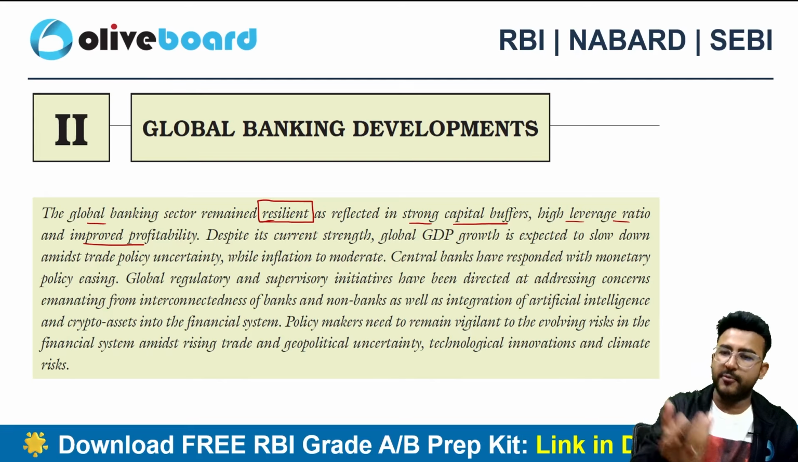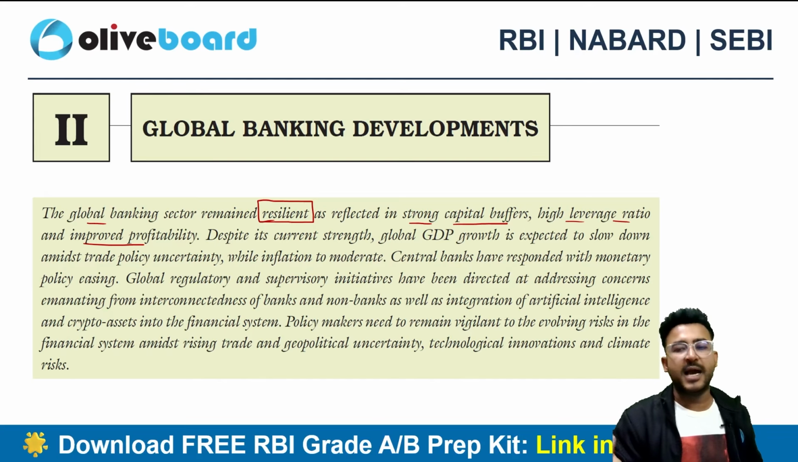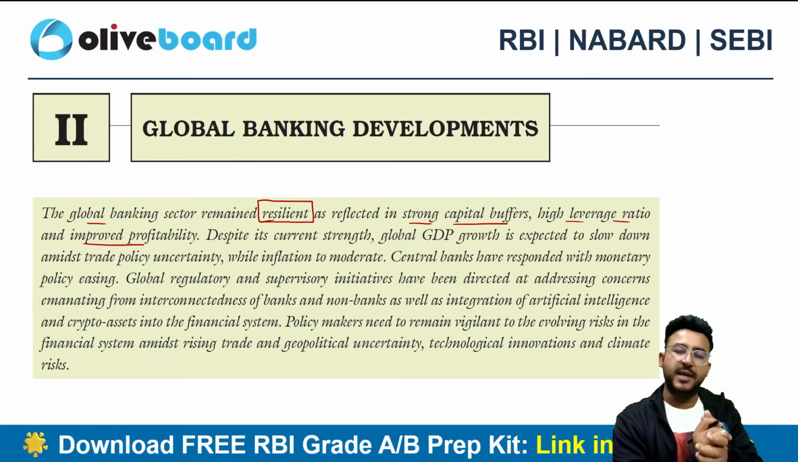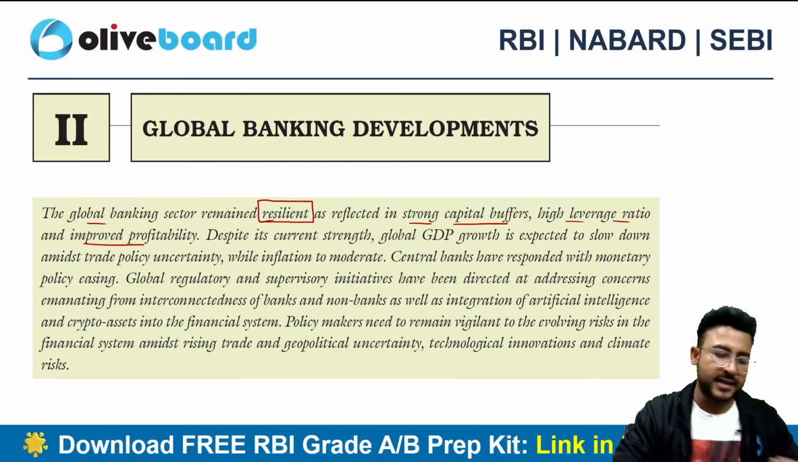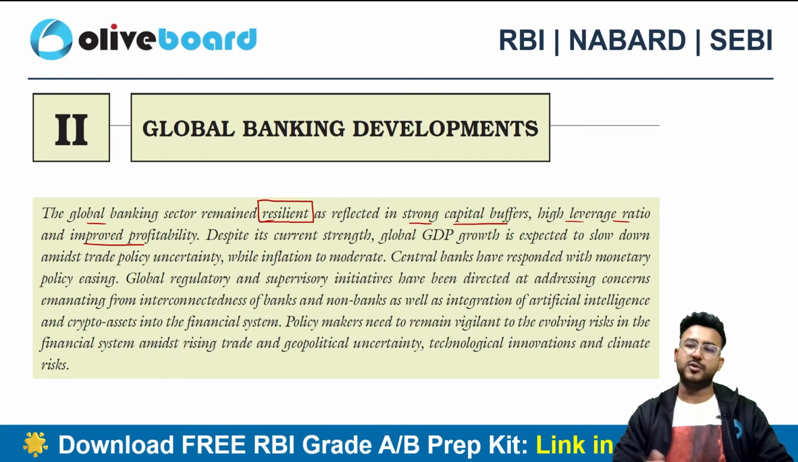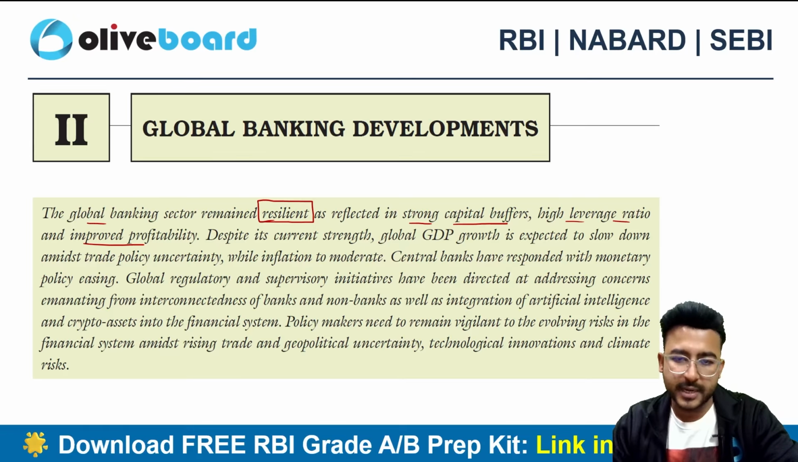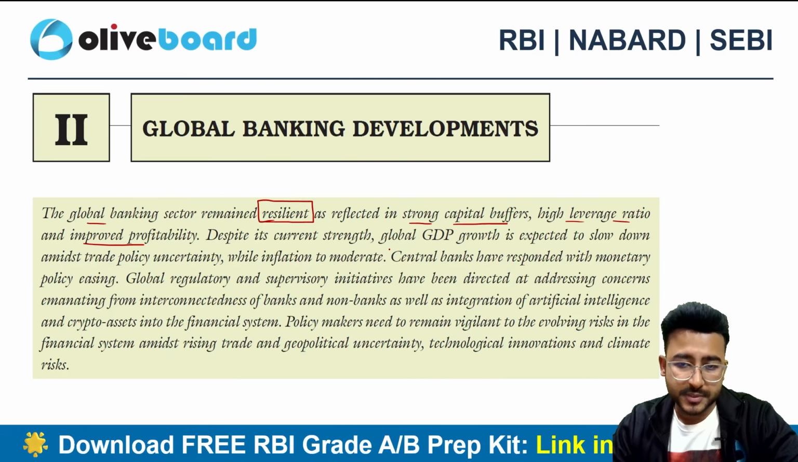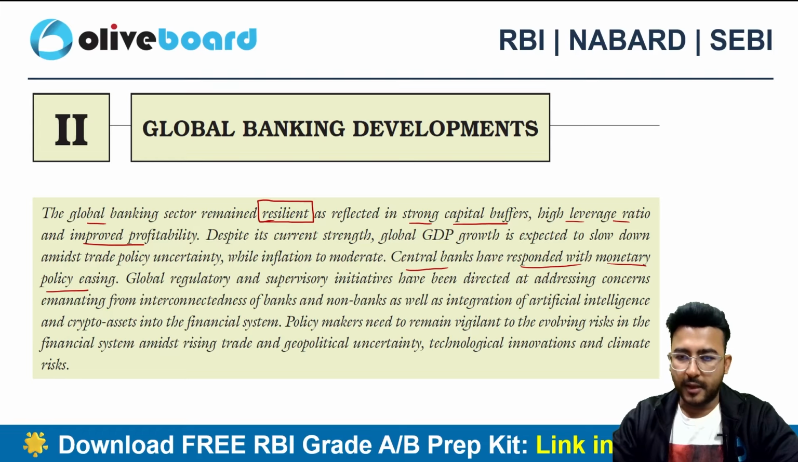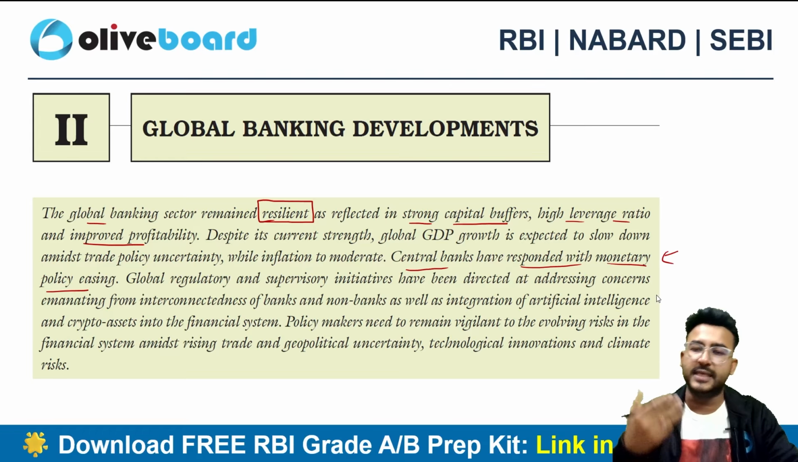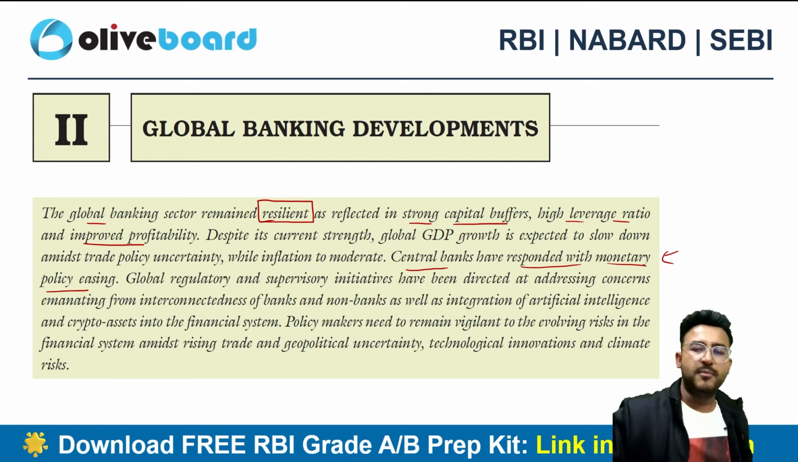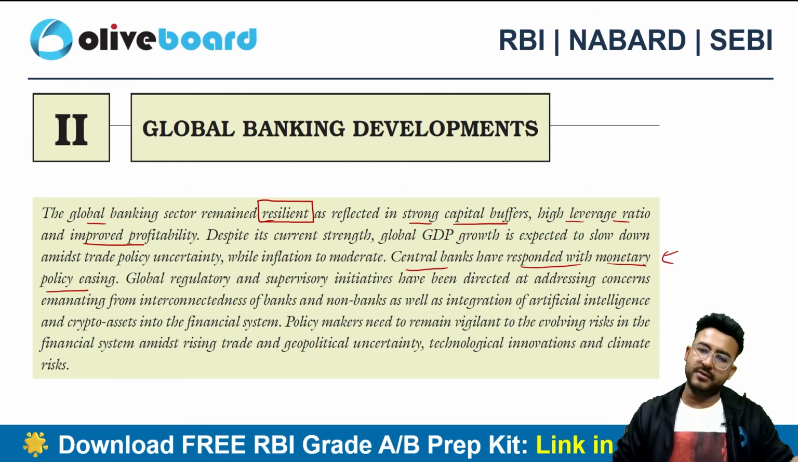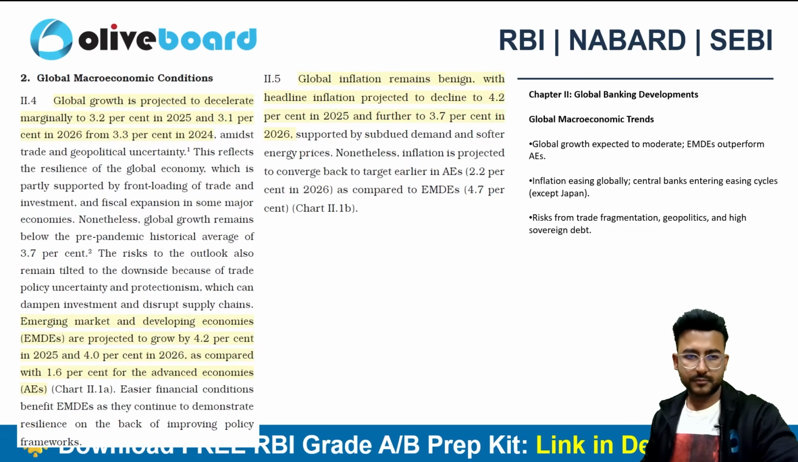Even if I talk about liquidity coverage ratio, PCR, CRAR, it's not that we are just maintaining these ratios. The Indian banks are required to maintain these ratios, but worldwide these ratios are acceptable, right? Because that is the requirement of Basel norms. And we can see here that the central banks have responded with monetary policy easing. That means most of the countries are cutting the interest rates, just like India, right?